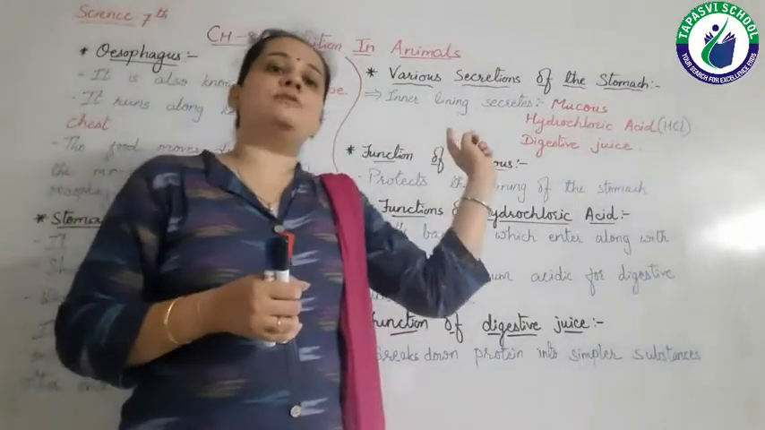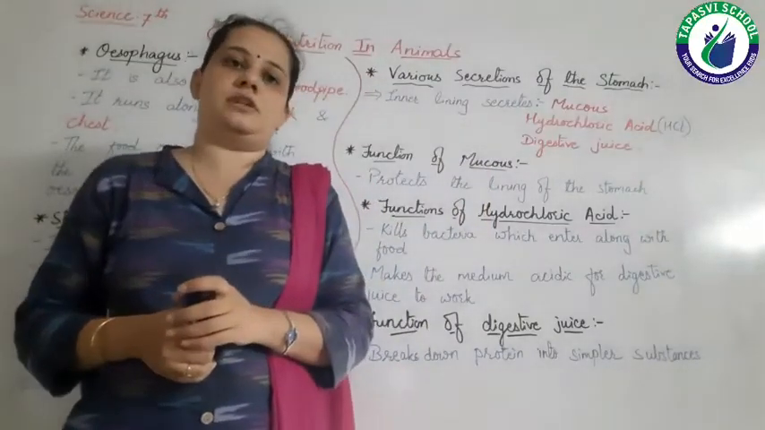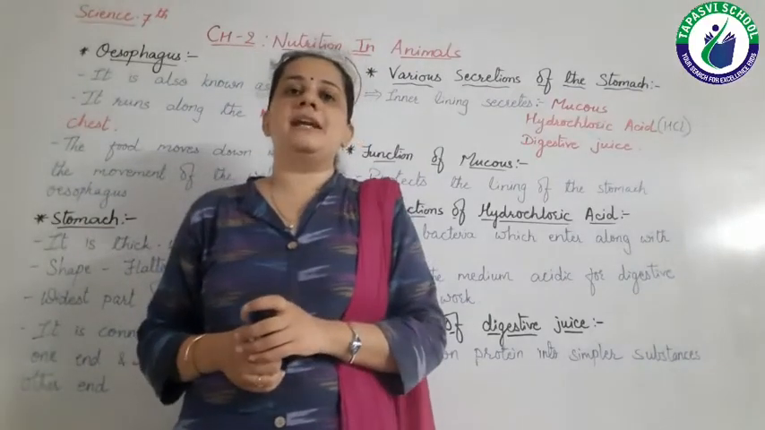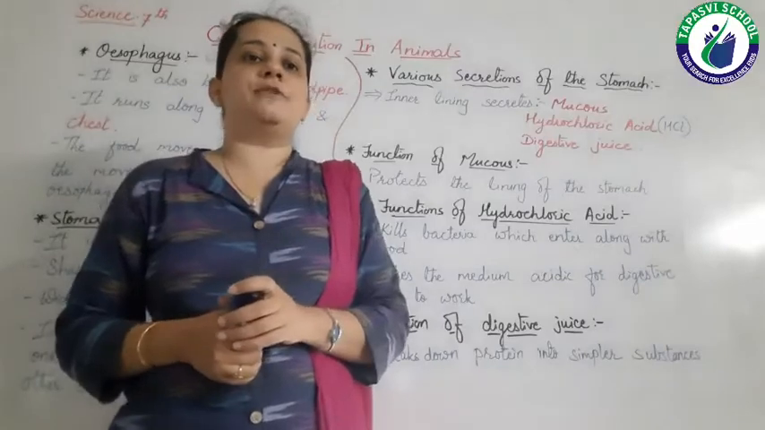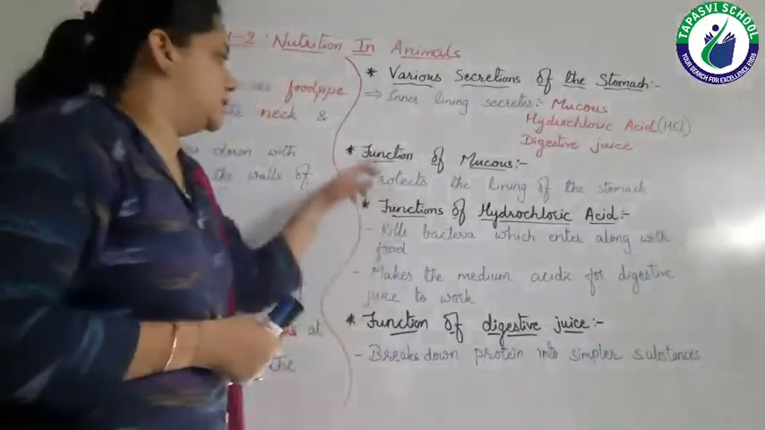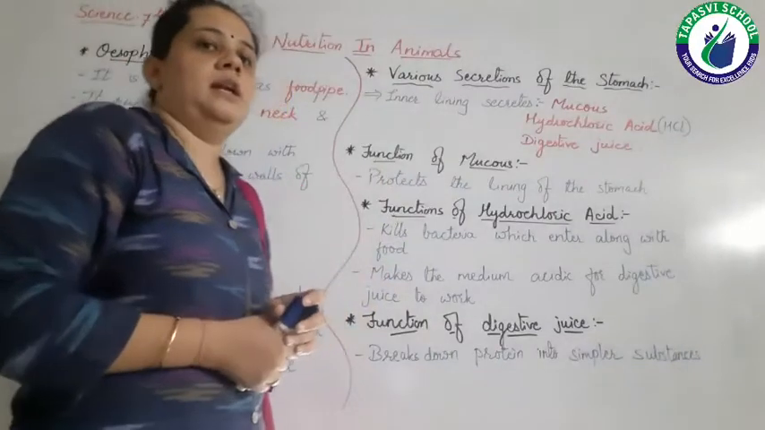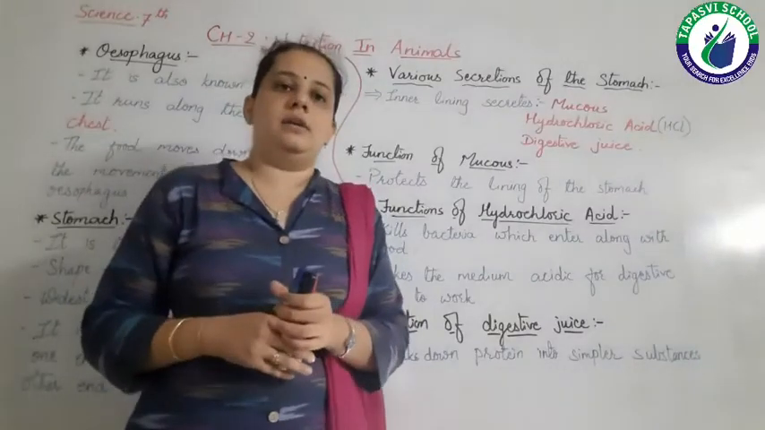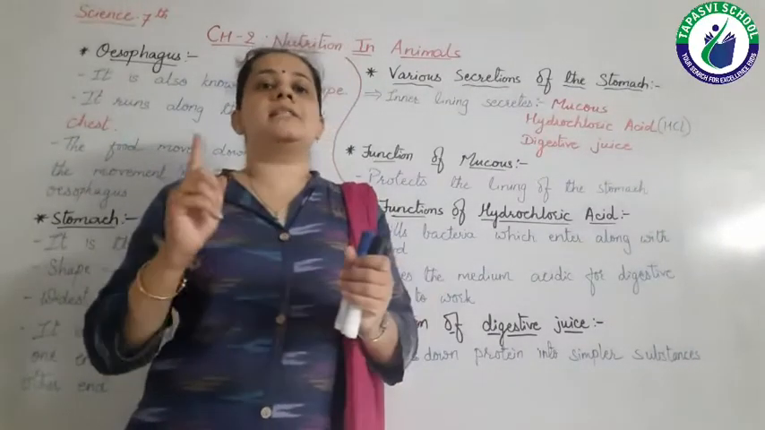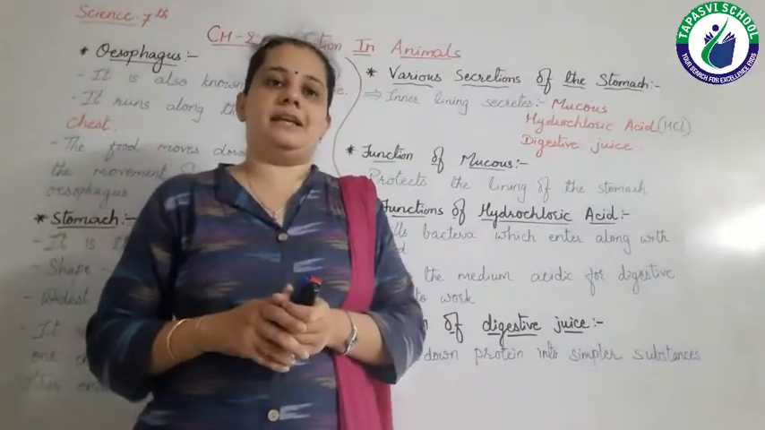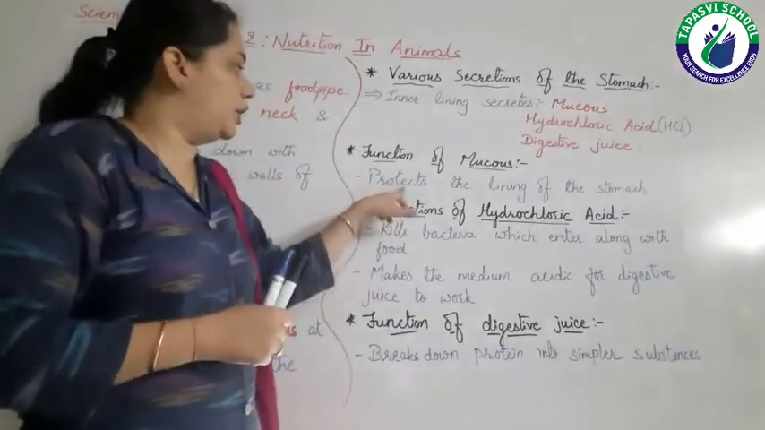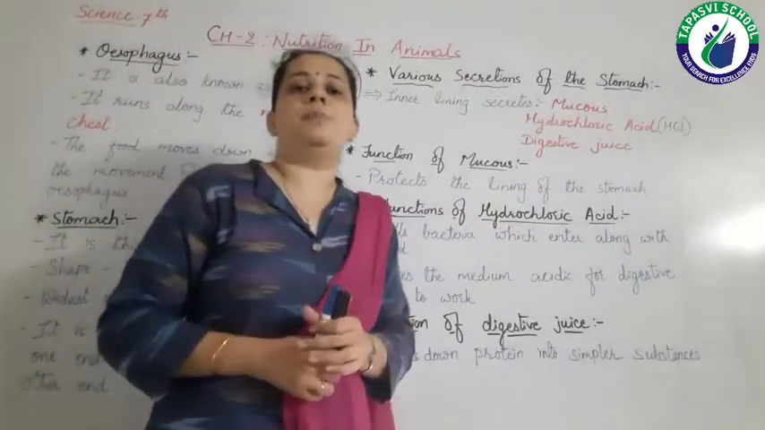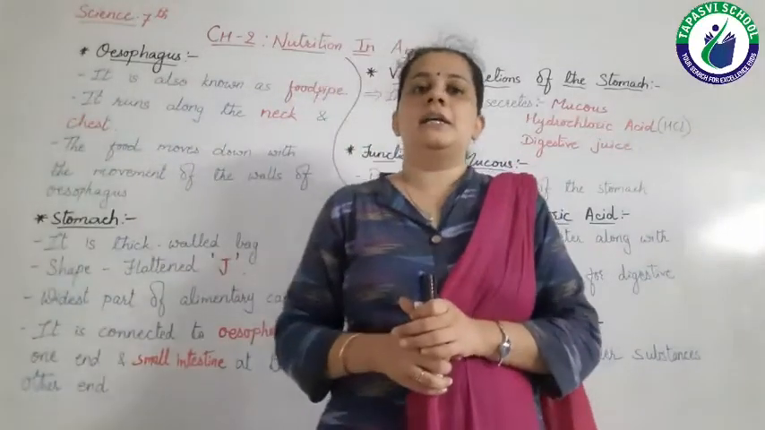Each of these secretions has its own function, and it is very important for our food to get digested. So let's see the functions in detail. First, the function of mucus. Now, what is mucus? Mucus is nothing but the liquid which is there surrounding the inner lining of the stomach. It protects the lining of the stomach.